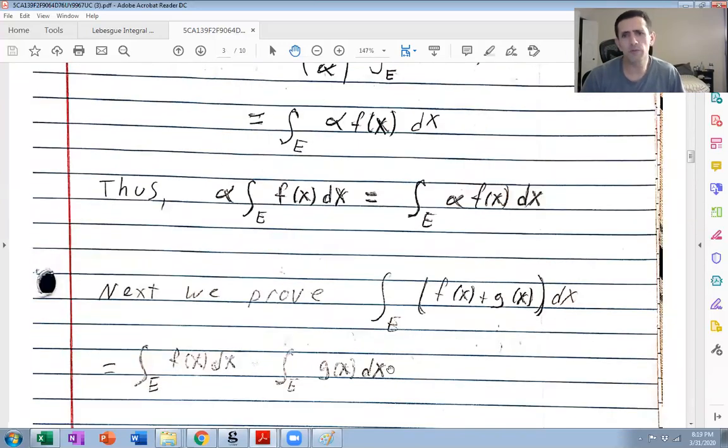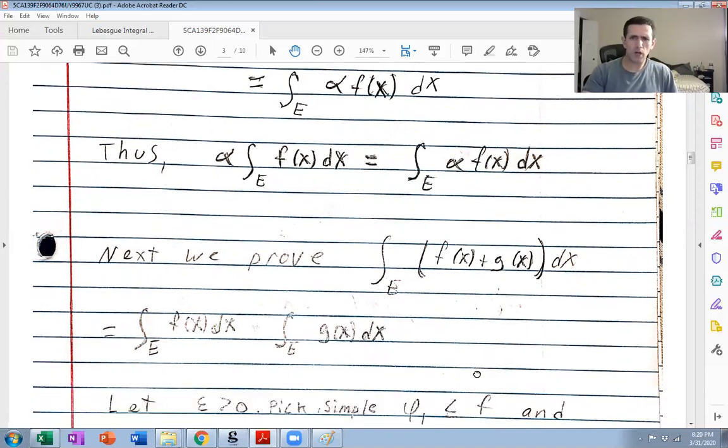So how do we prove this? Well, I'm going to prove half of it. I'm going to prove that this is less than or equal to the sum of the integrals. You're going to prove the other half, that the integral of the sum is bigger or equal to the sum of the integrals.